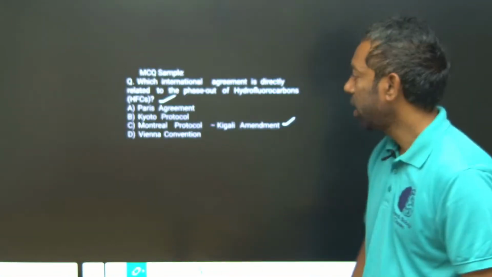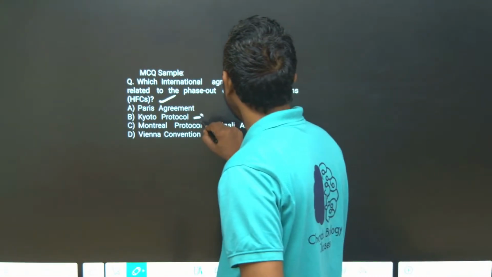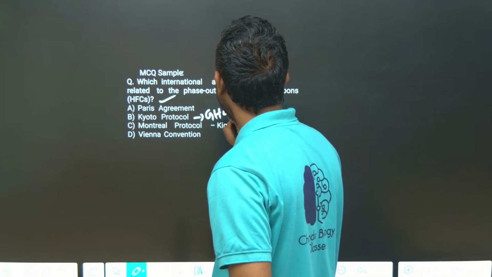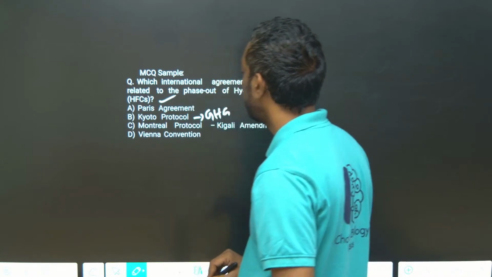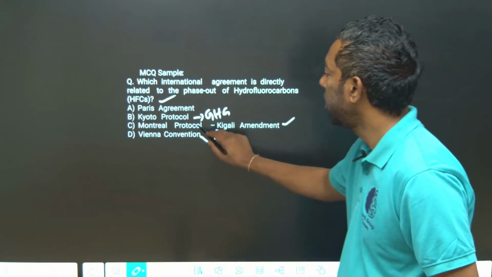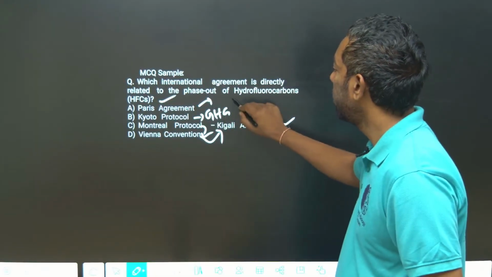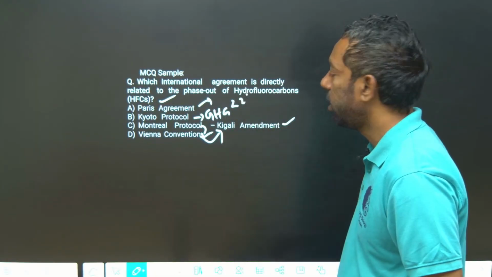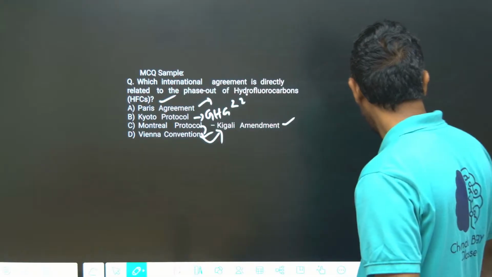Kyoto Protocol is GHG, greenhouse gases. The Montreal Protocol comes under the Vienna Convention. The Paris Agreement is about keeping global warming below 2 degrees centigrade.